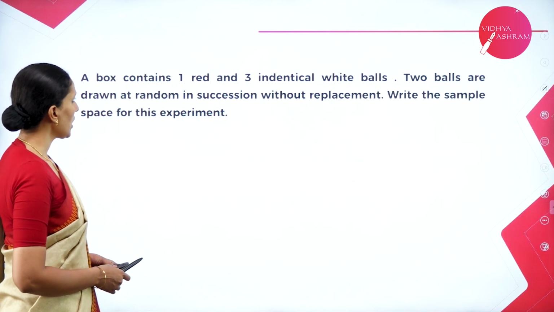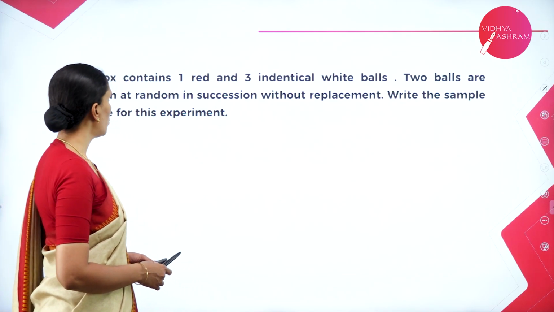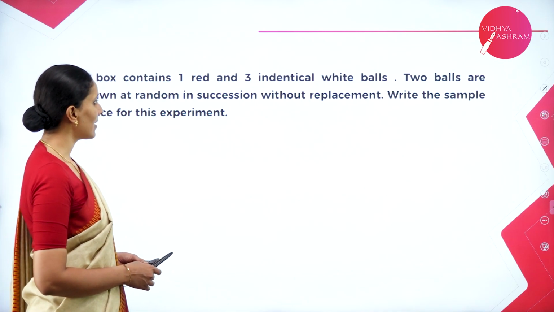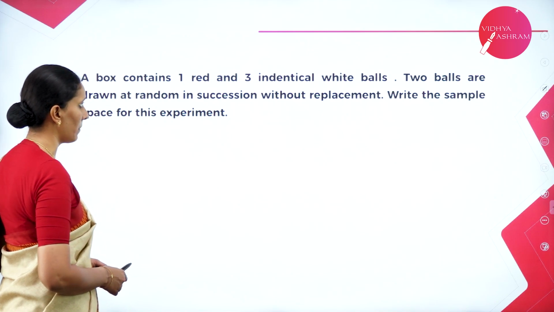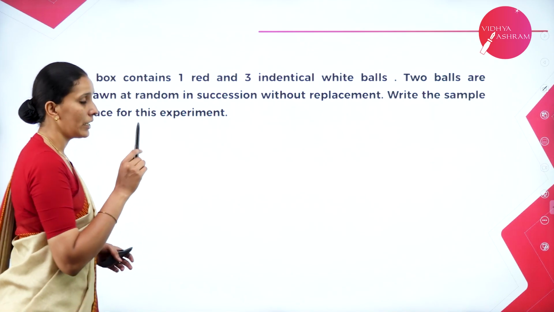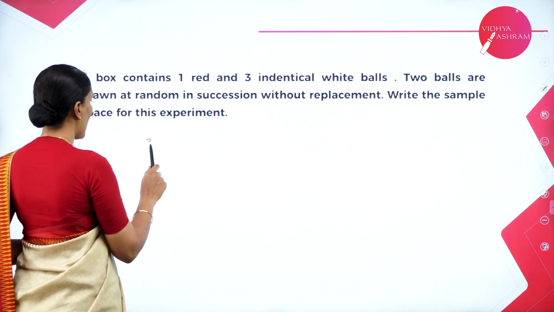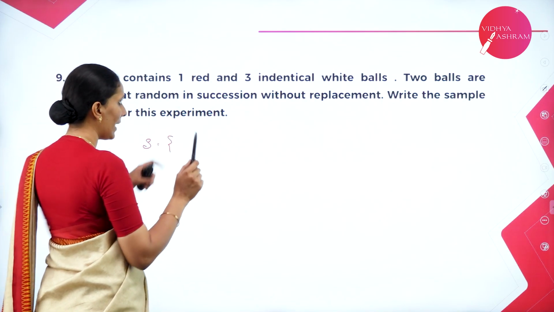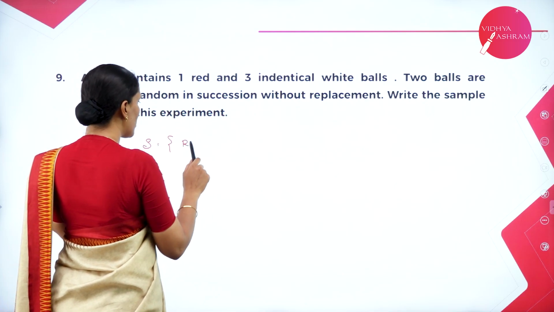Next one. A box contains 1 red and 3 identical white balls. 2 balls are drawn at random in succession without replacement. Write the sample space of the experiment. So when we have 1 red and 3 white balls, we have 4 balls together. So if I take the sample space, I'll take out 1 ball which may be red, then the other has to be white.